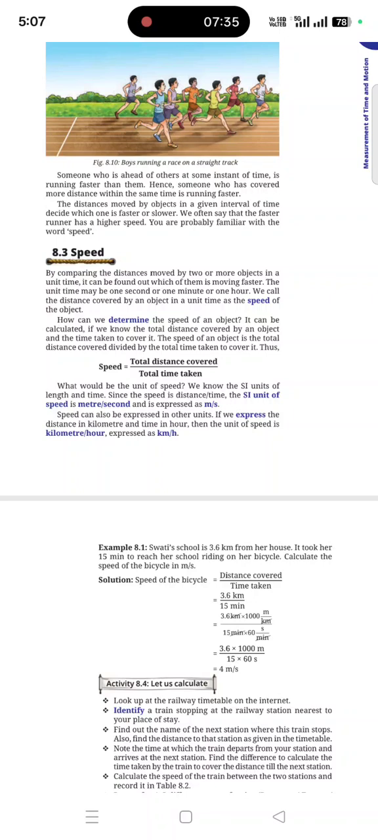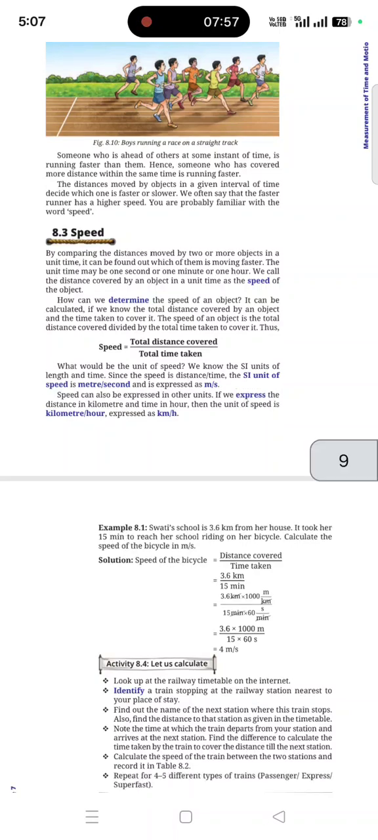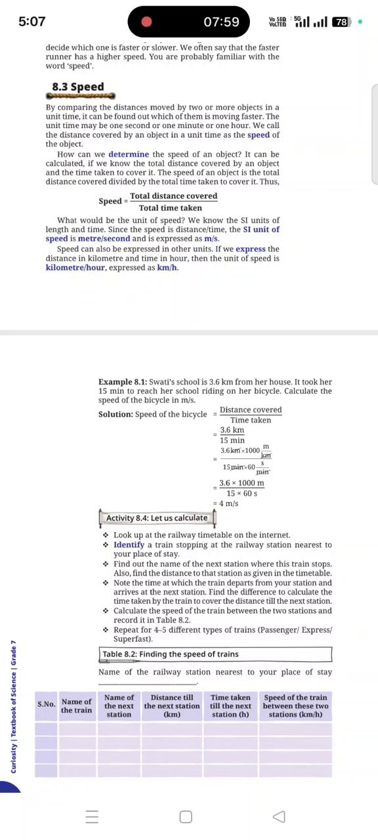You can easily remember: S for S, speed is a scalar quantity, it just has magnitude, whereas velocity has both magnitude and direction, so it is a vector. V for V, velocity for vector quantity, and S for S, speed for scalar quantity. The SI unit of speed is meter per second, as you already know meter for distance and seconds for time, so meter per second.